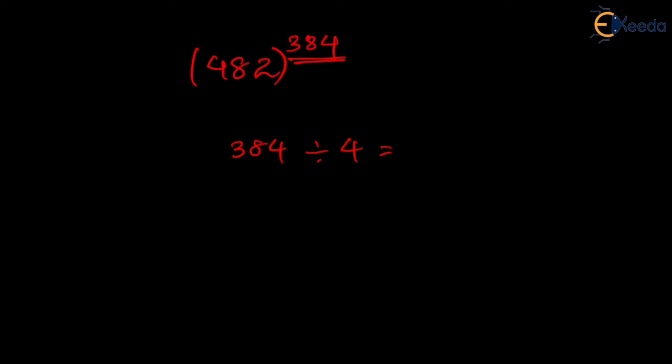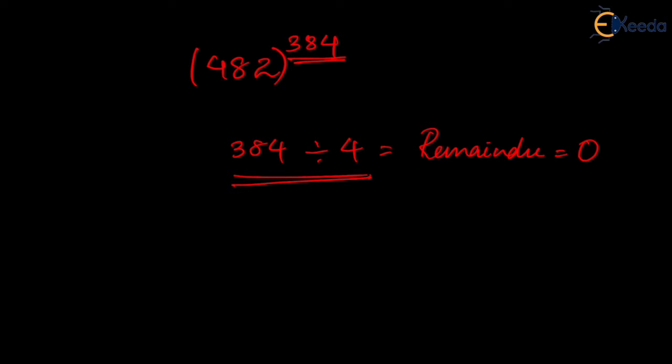Now, what if you have a power which is exactly divisible by 4? If you observe this, it is exactly divisible by 4, and hence the remainder is going to be 0.